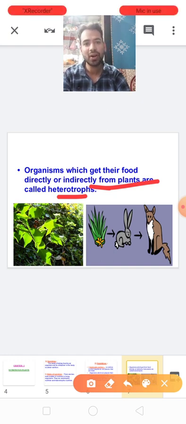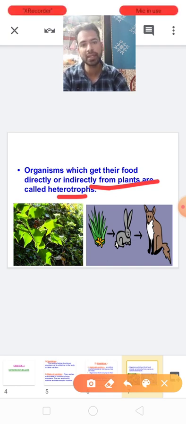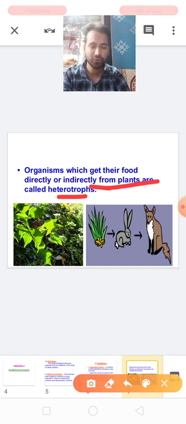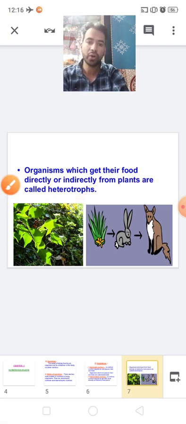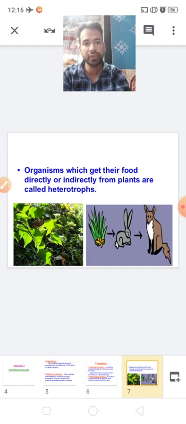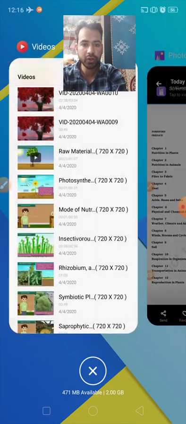Now can you give examples of autotrophs and heterotrophs? Autotrophs are green plants, and heterotrophs have many examples. In plants we can give the insectivorous plant, the parasitic plant, the symbiotic plant, and the saprophytic plant as examples of heterotrophs. So first of all we'll discuss the autotrophic mode of nutrition. Before starting it, we'll show you a video. Just watch the video.